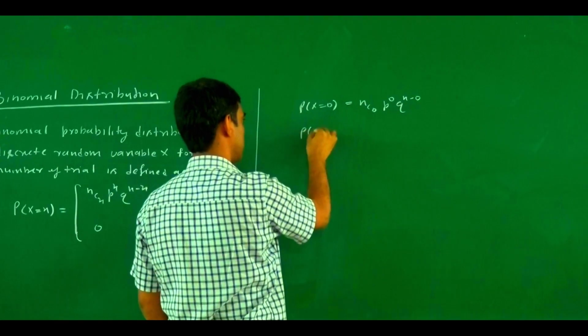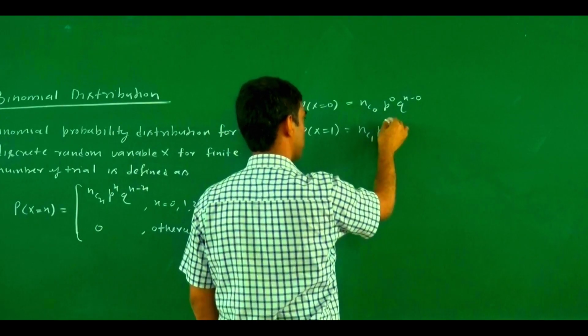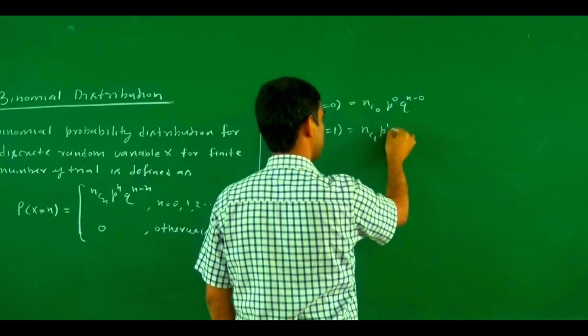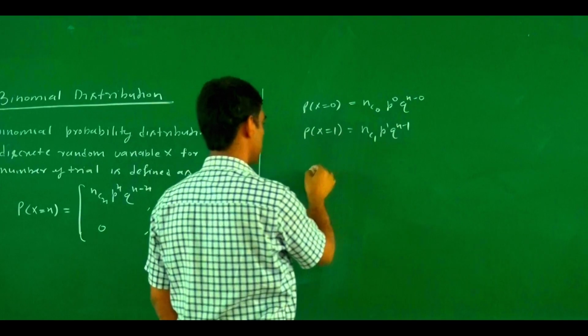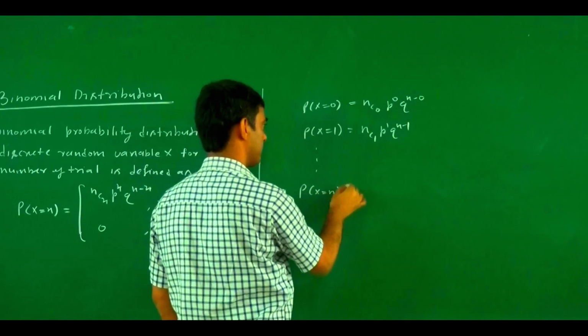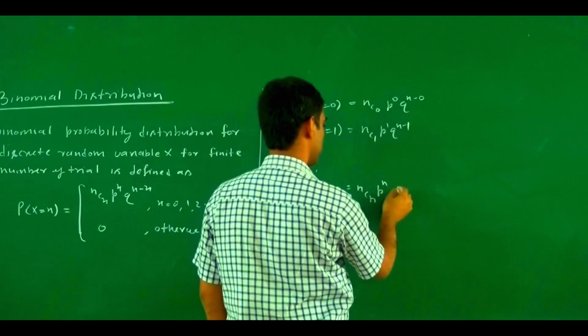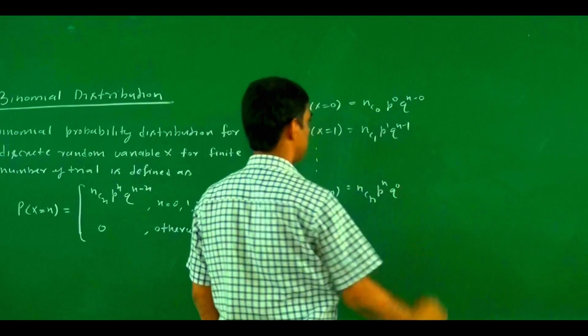The probability for X equal 1 is NC1 P to the power 1 Q to the power N minus 1. Similarly, the probability for X equal N is NCN P to the power N Q to the power 0.